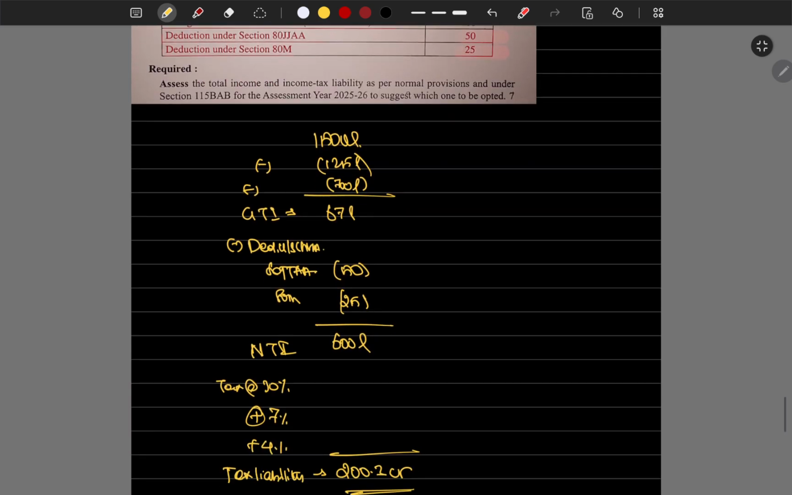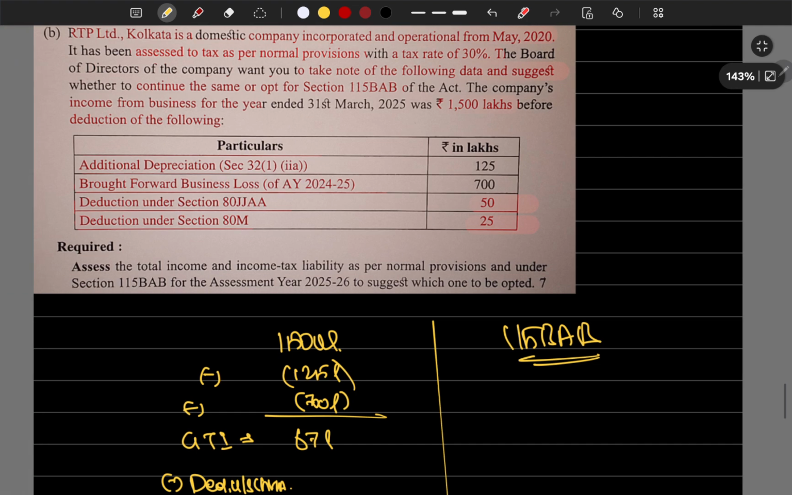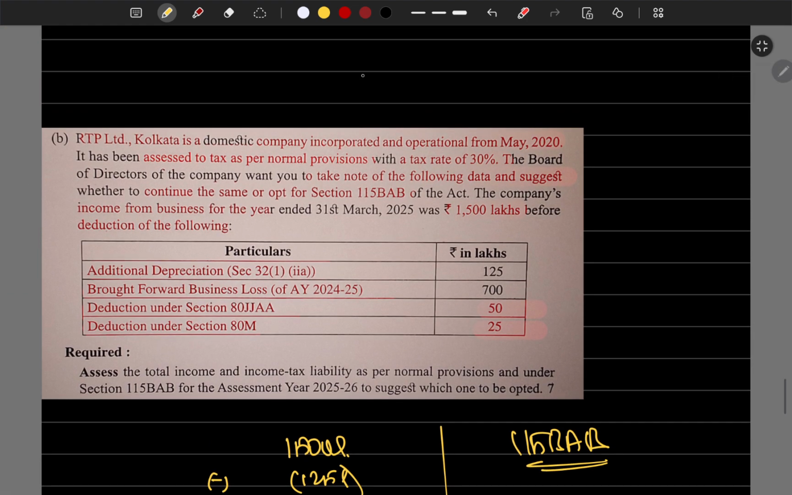Now we'll check the other option, which is 115BAB. Before starting the provisions of 115BAB, you have to see in the question that in May 2020 they incorporated the business. It has been assessed to tax as per normal provisions only. What's the eligibility period to opt for 115BAB for a company incorporated in May 20? This is till May 2021 only.